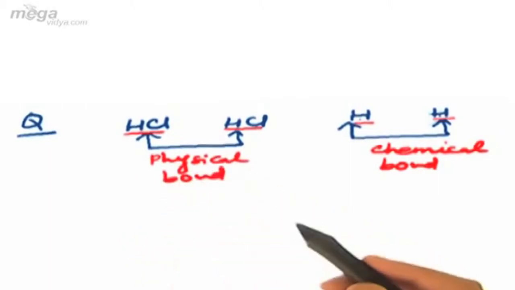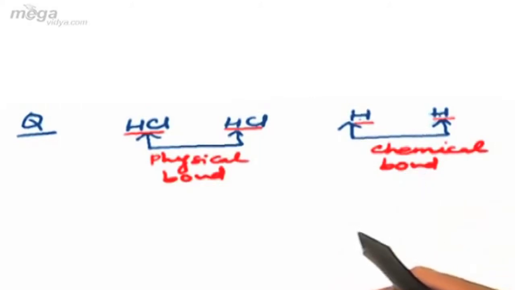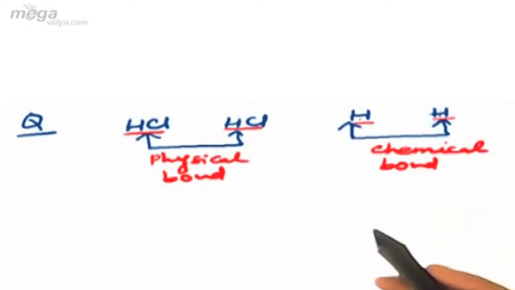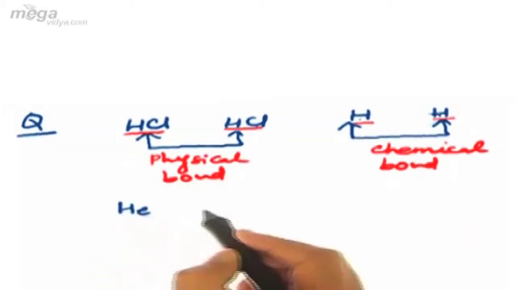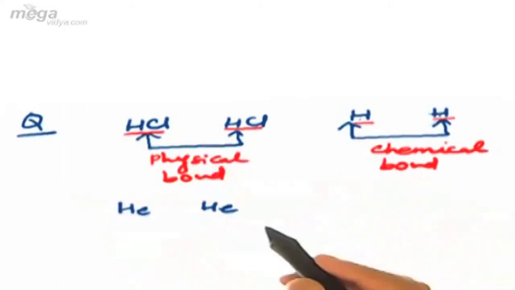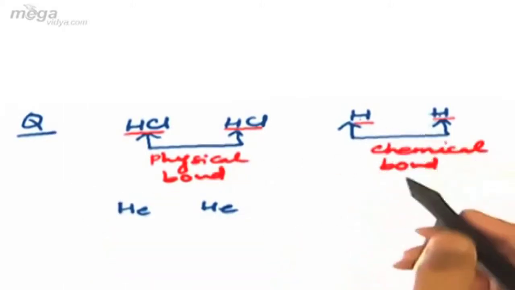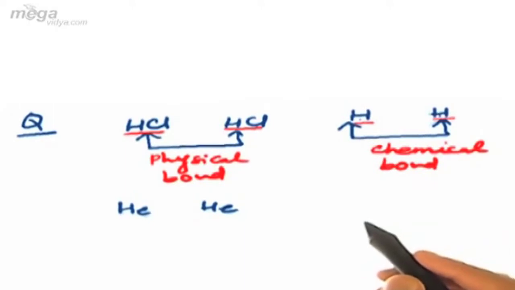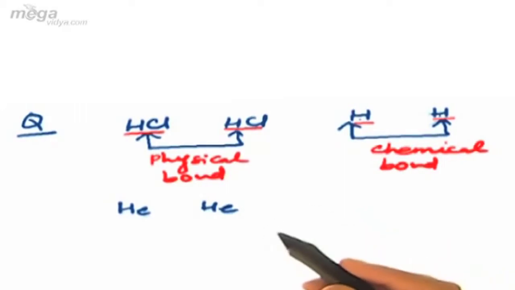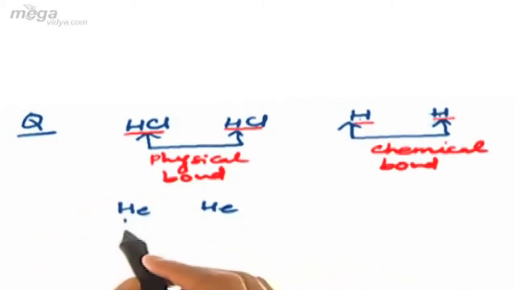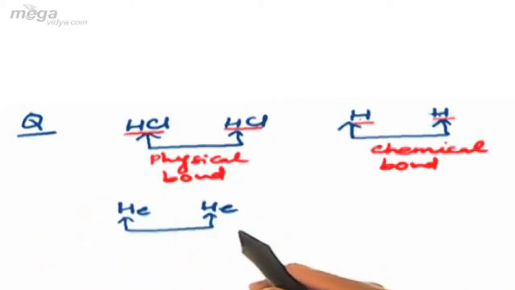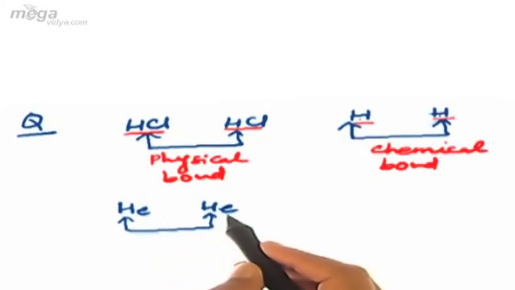So in case of HCl we shall have physical bonding, whereas in case of H we shall have chemical bonding. Now if I ask what shall be the nature of bonding between helium and helium, as illustrated above, in case of species in their atomic state, the resultant bond will be a chemical bond, whereas when the species are in their molecular state, that is other than the atomic state, we call the bond a physical bond. Here again these two helium atoms are in their atomic state, but students, helium is an inert gas which has a stable configuration.